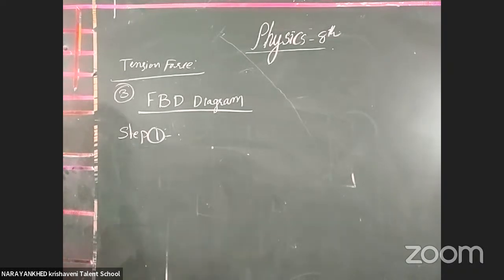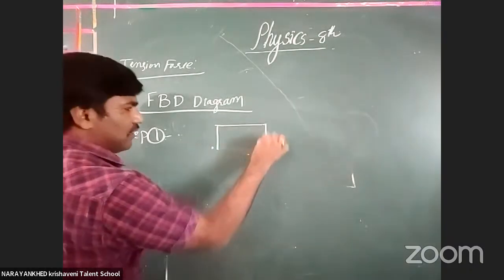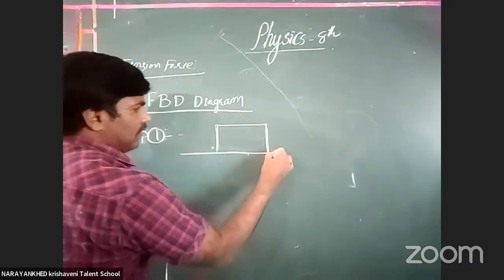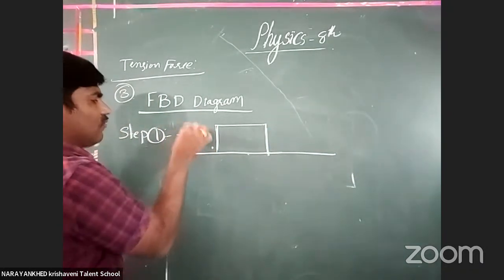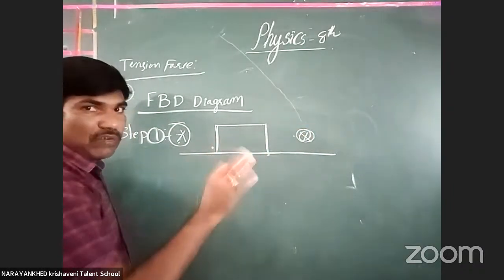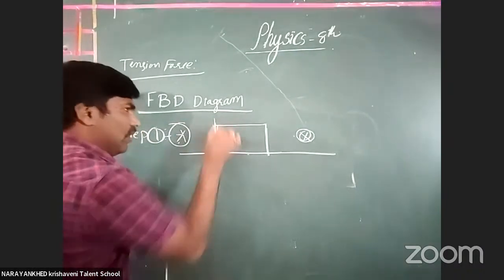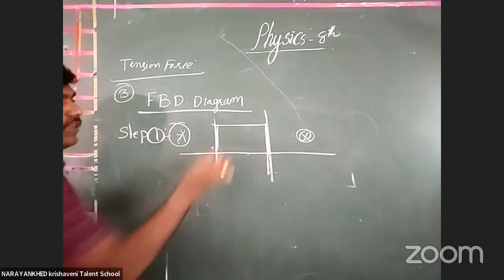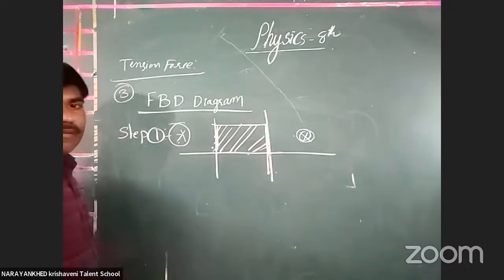Okay, now what are its boundaries? Suppose this is the body we are considering. This is only the boundary of this body. I am not taking account of the surroundings. Here there is another body, and here another body is there. I am not taking account of all these bodies. I just want to take my boundary. This is totally my boundary. Got it or not? This boundary we have to check first. Okay, clear or not, all the students?